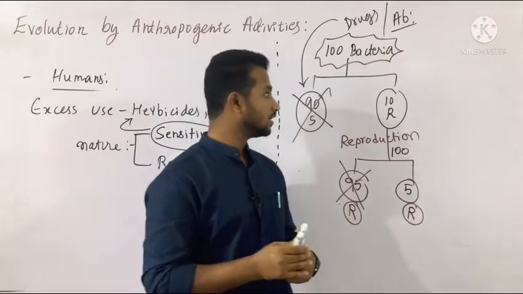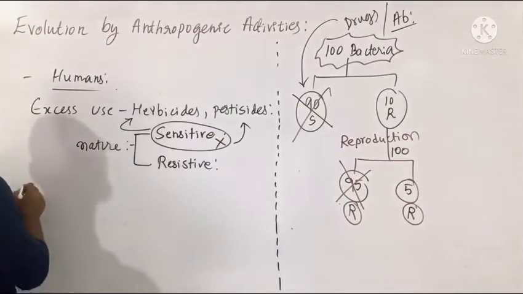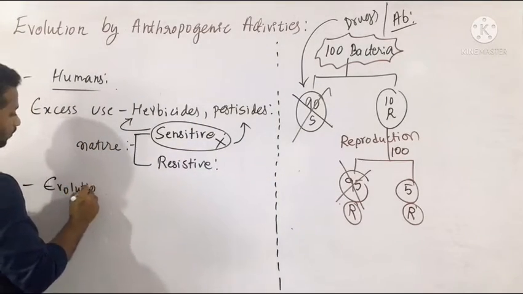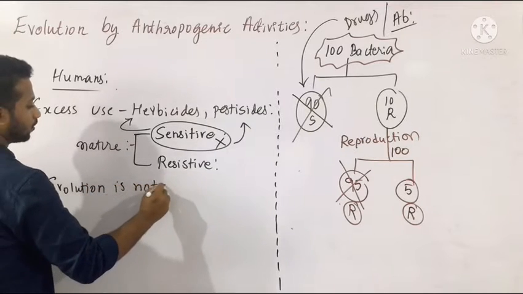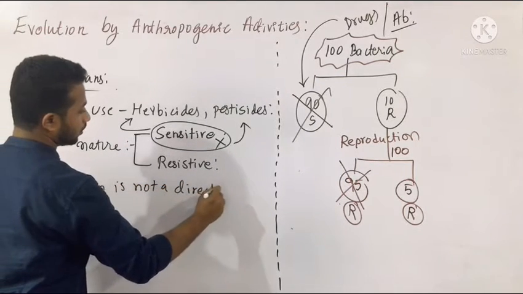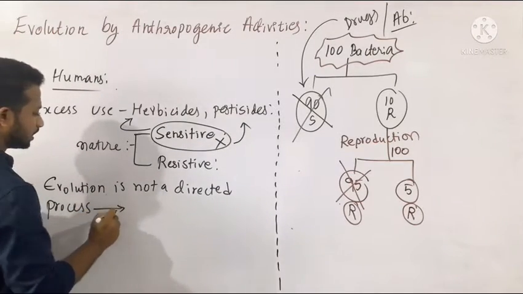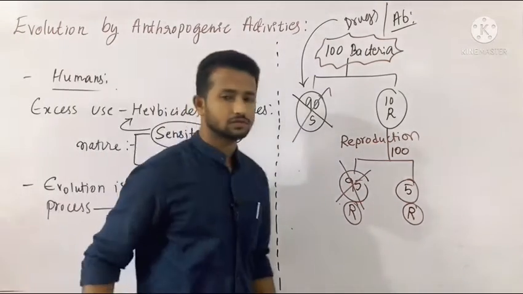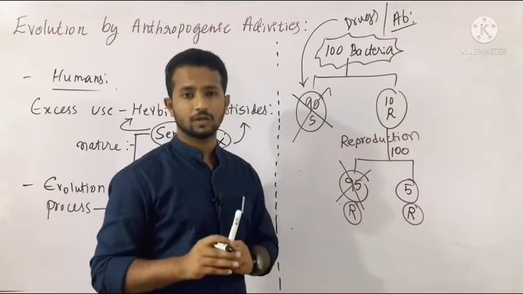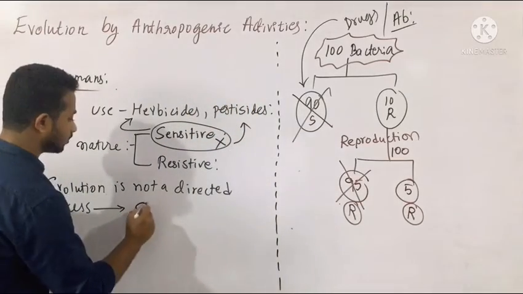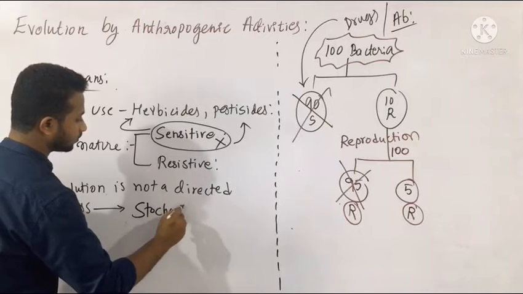So it tells us the process of evolution is not a directed process. It is not governed or directed by a rule that says it should go like this only. So it is called stochastic.